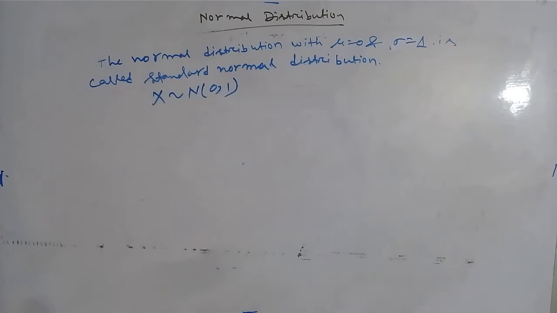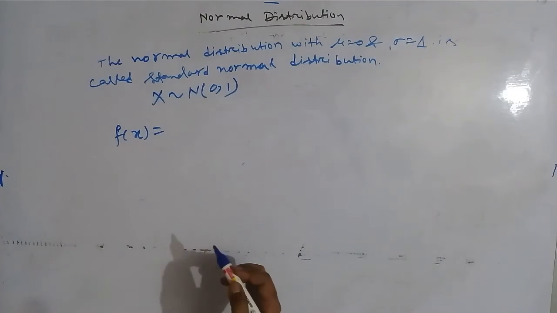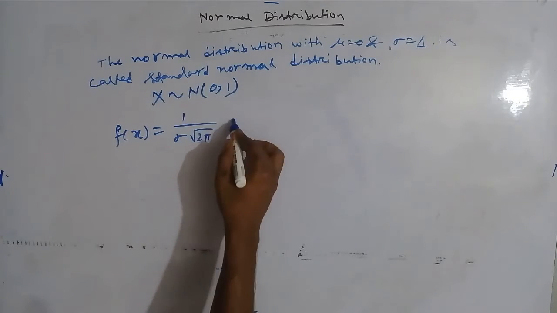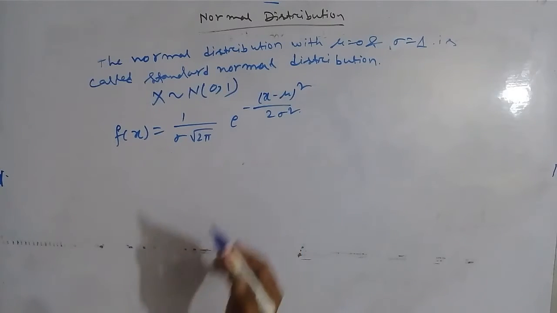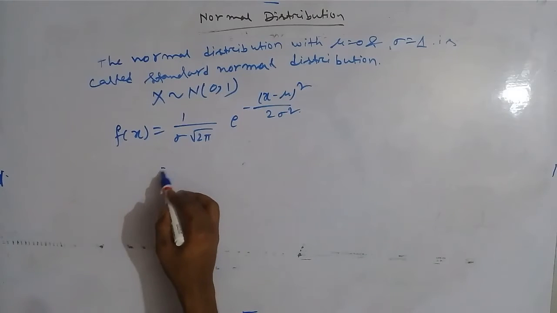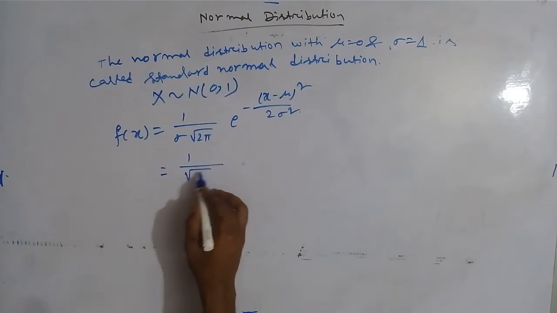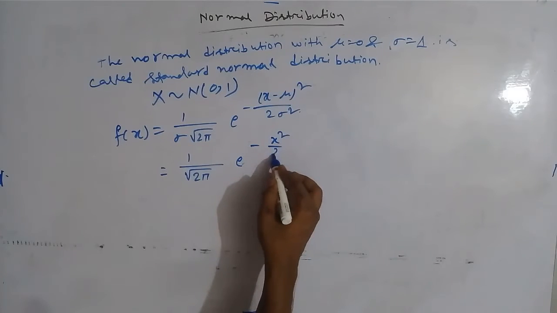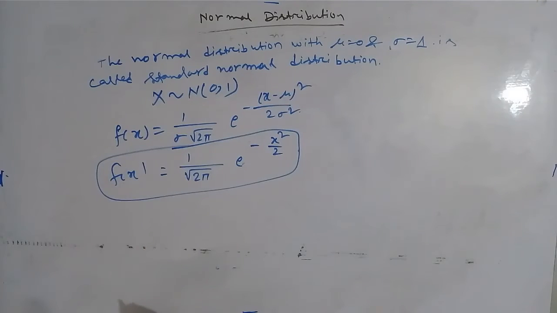So now if we write the probability density function of standard normal distribution, first we write the probability density function of normal distribution. It is, we know that 1 by sigma root 2 pi e to the power minus x minus mu whole square by 2 sigma square. So for standard normal distribution we know that sigma equal to 1 and mu equal to 0. Now if we put these values, it will be 1 by root 2 pi e to the power minus x square by 2. So this is the probability density function of standard normal distribution.